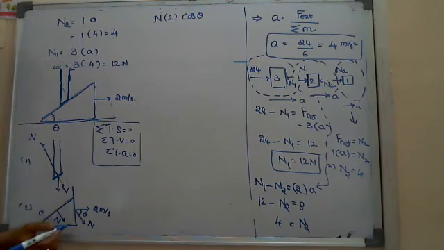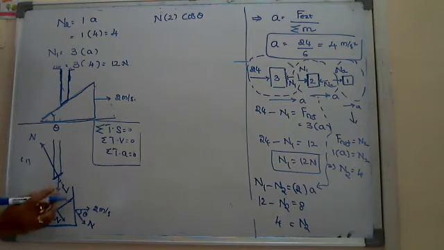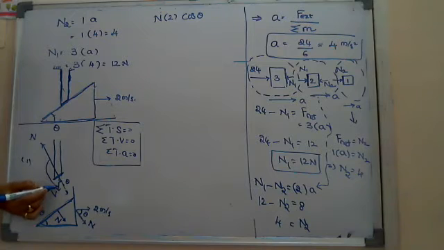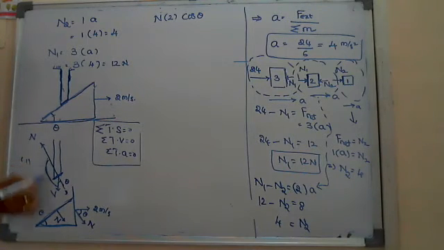Here again, these two are corresponding perpendiculars to these lines, so the angle between them should be theta. But I require the angle between N and v on the rod. The total angle is 180, so it should be 180 minus theta.